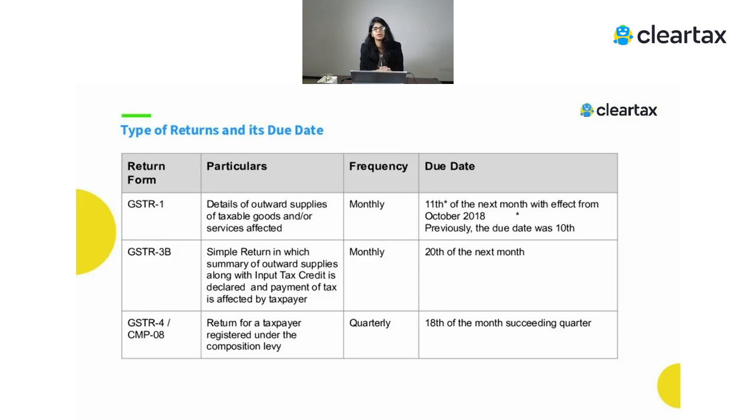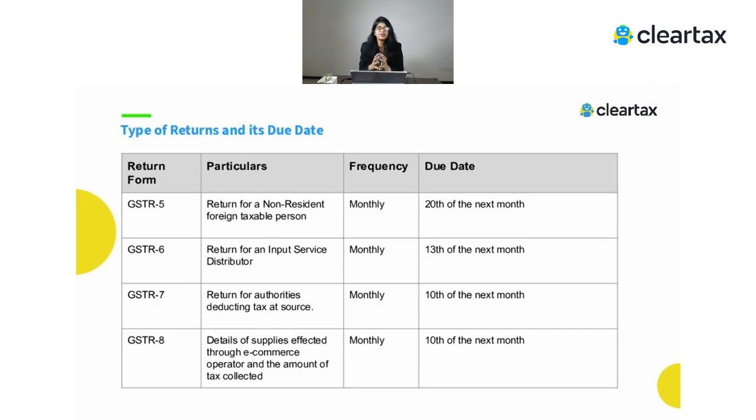So if you're filing the return for the month of April, the due date will become 20th of May. Now, apart from that, there is another form which is for the composition taxpayer. So if you have opted for that particular scheme, then you have to file a return which is called CMP-08, which needs to be filed on quarterly basis, and the due date is 18th of the succeeding quarter. Apart from that, if you are a casual taxable person, then you have to file GSTR 5 and the due date is 20th of the next month.